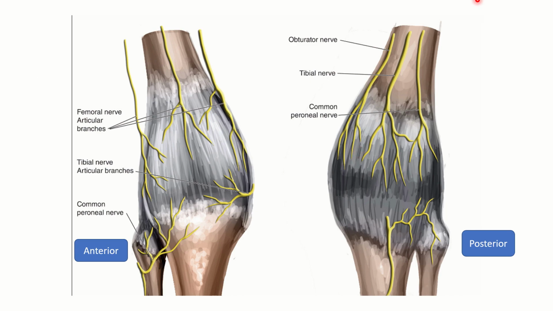And finally, this is the nerve supply of the joint. Here we can see different branches arising from different nerves. These branches arise from the femoral nerve, then this nerve from the tibial nerve, and here this is from the common peroneal nerve. We can also see a branch from the obturator nerve, and the tibial nerve and common peroneal nerve are branches of the sciatic nerve.